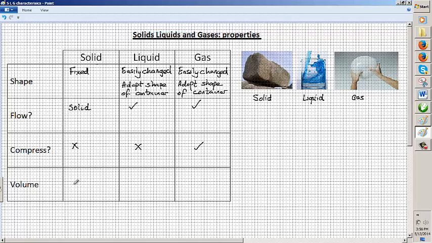Likewise, volume. You can't easily change the volume of a solid, but you can easily change the volume of a gas. As with the syringe, I can quite easily squeeze a syringe full of air, but again, I cannot easily change the volume of a liquid. So if the syringe is full of a liquid, then I cannot squeeze it, I cannot change its volume. Okay, now let's have a look and see how these properties are related to the particle model.